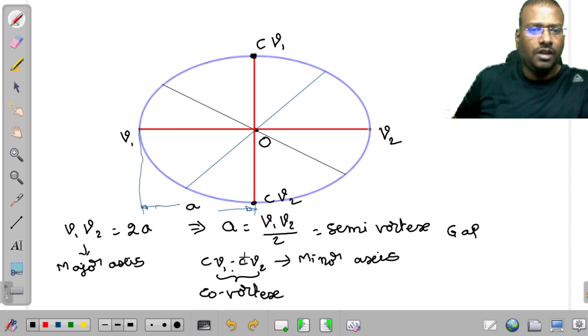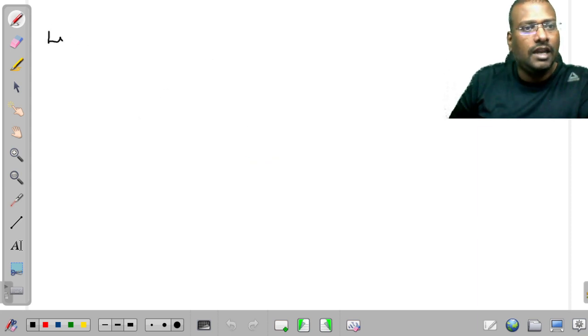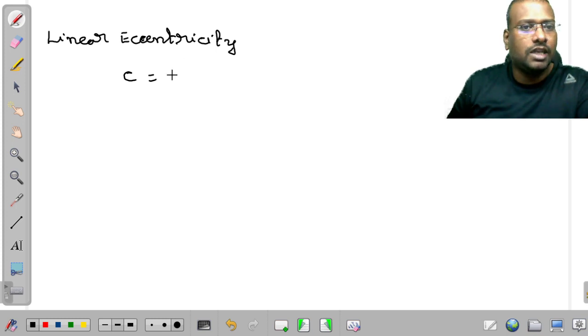So here, before moving on to how b is obtained, we have to know one more term, that is linear eccentricity. What is linear eccentricity? It is going to be represented as C, which is also considered as semi-focal gap.